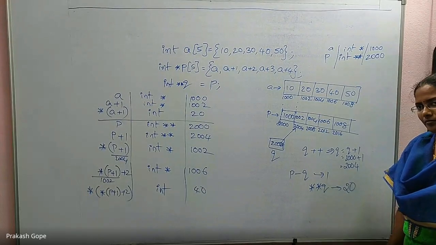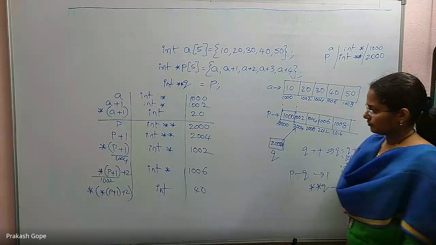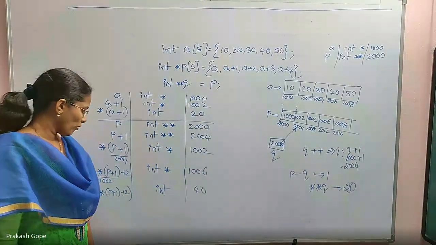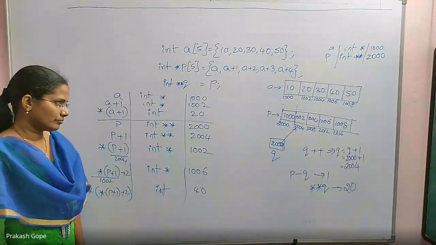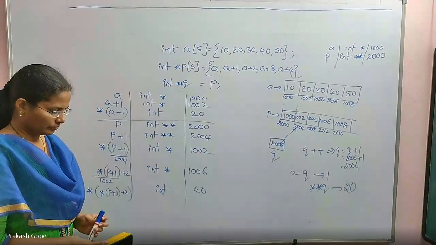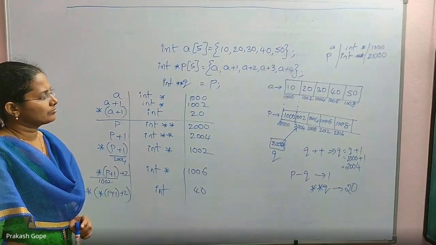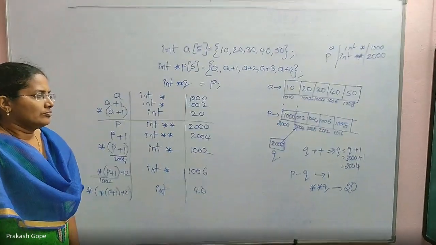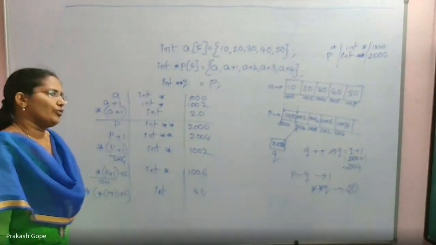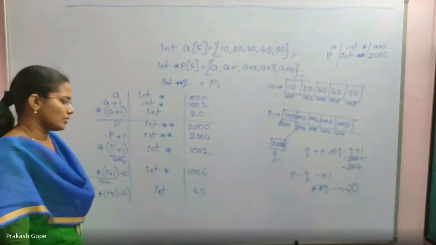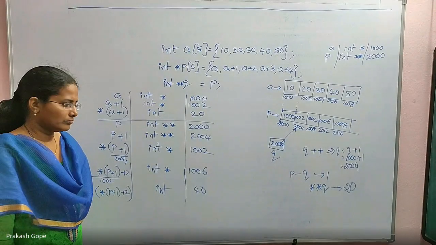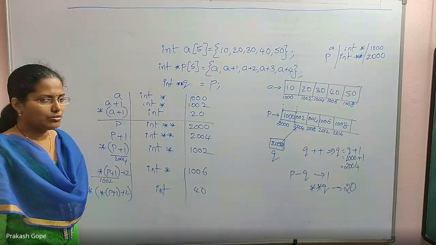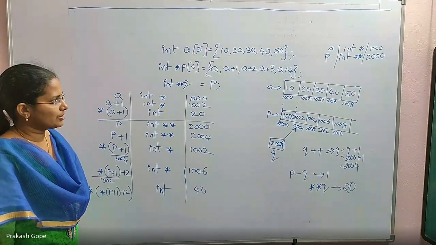Is that okay? If you write different expressions on pointers and try to solve them, all your doubts get cleared. If you still have any doubts, you can post me the questions.